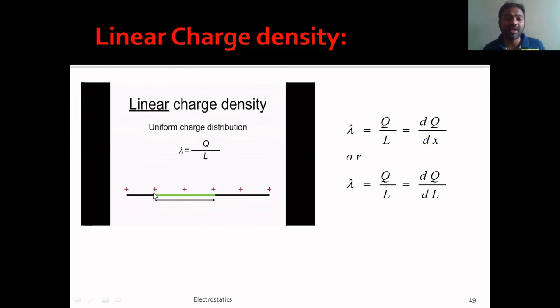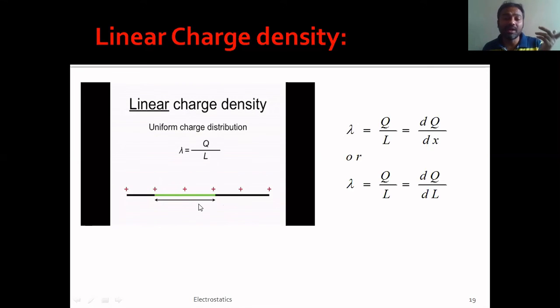And if I consider any element in that, for example this element here, which is denoted with arrow marks, let us assume that this length element is taken as dl or dx. Choice is yours, right? If this element is taken as dx or dl, the charge that is present on this element is denoted by dq.